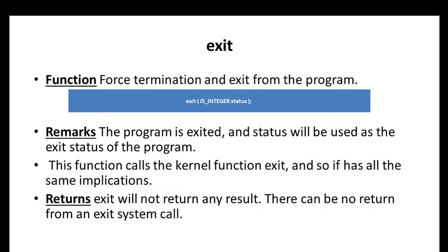This function calls the kernel function exit, and so has all the same implications. Exit will not return any result. It will just terminate the program and exit from the program. There is no return from an exit system call.